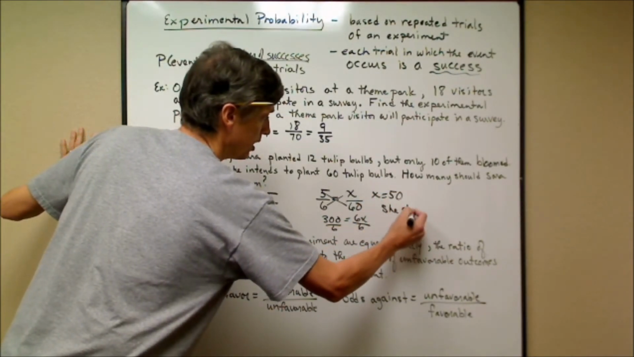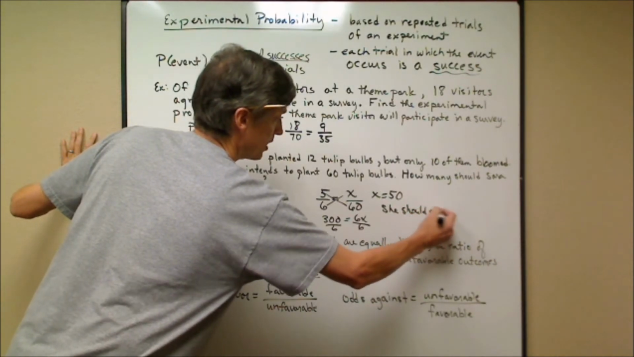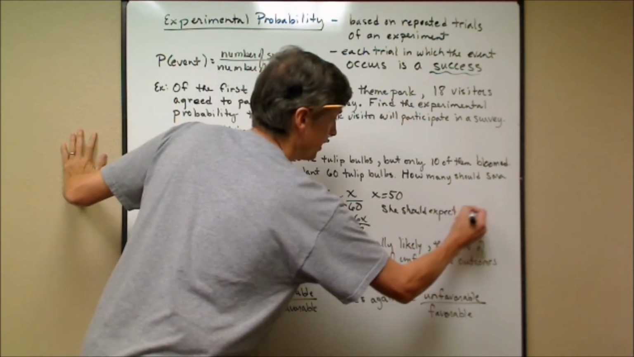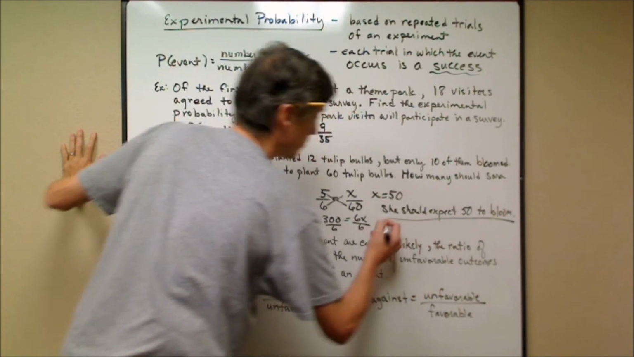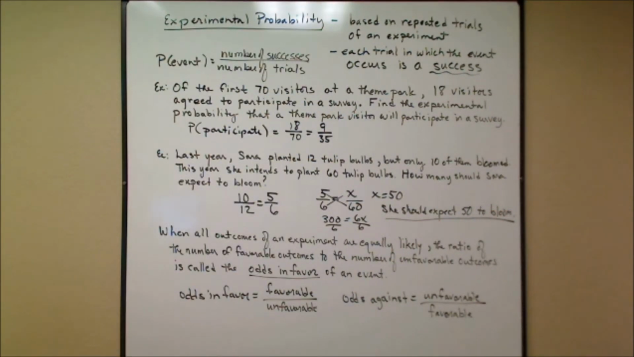She should expect 50 to bloom. So it's based on that probability from the previous year. Now, we're going to talk about something that's similar to probability, but it's not exactly the same, but you're going to see how easy it is to compare the two.